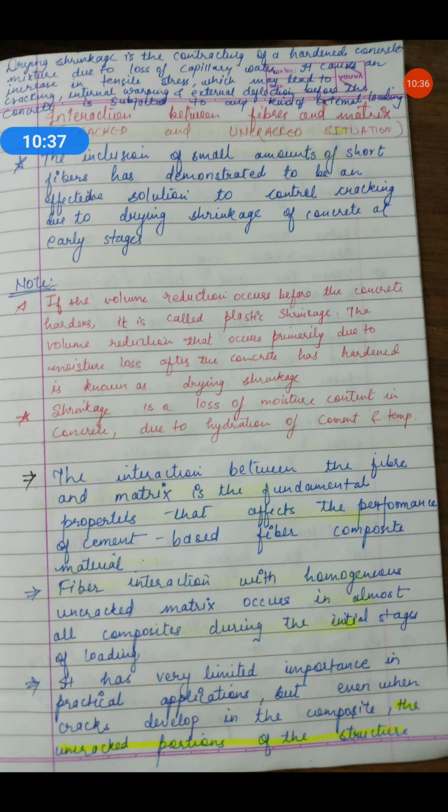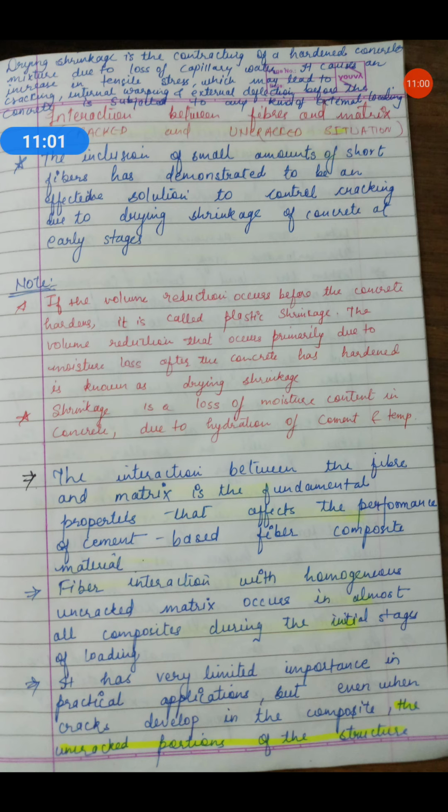The volume reduction that occurs primarily due to moisture loss after the concrete has hardened, when the concrete is fully hardened, is caused by drying shrinkage. So plastic shrinkage is before hardening of the concrete, and drying shrinkage is after hardening.